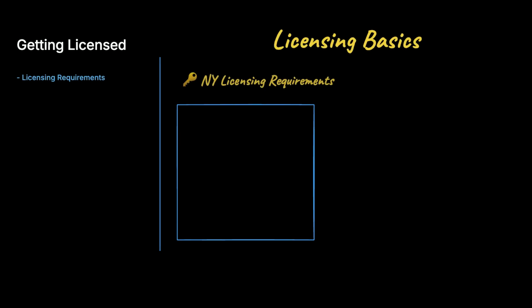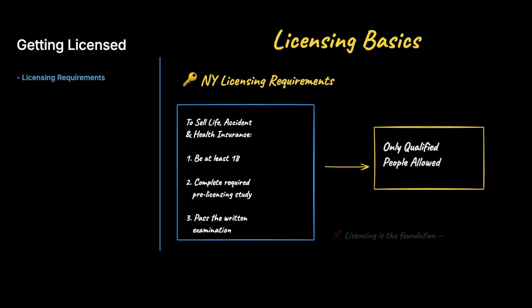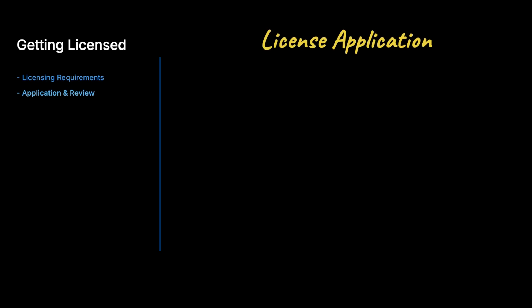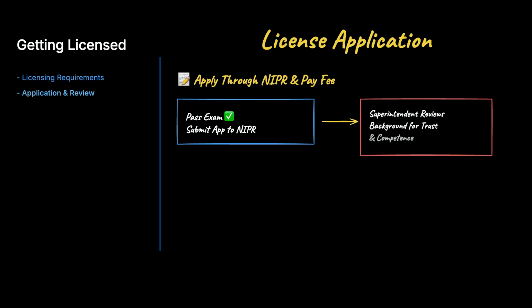Let's start with licensing because everything builds on it. Before New York lets you sell life, accident, and health insurance, you must clear a few hurdles. You have to be at least 18, complete any required pre-licensing study, and prove your competence by passing the written examination. New York wants only qualified people making these promises. Once you pass, you submit your application through the National Insurance Producer Registry called NIPR and pay the fee.